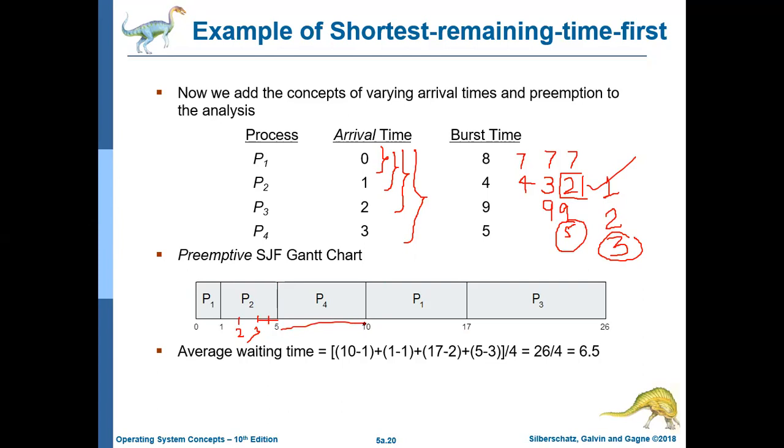You run P4 for 5. Then P1 for 7, from 10 to 17. You are giving time to P1. Then P3 with 9, you give 9 from here. These are the things you should be managing in shortest remaining time first.